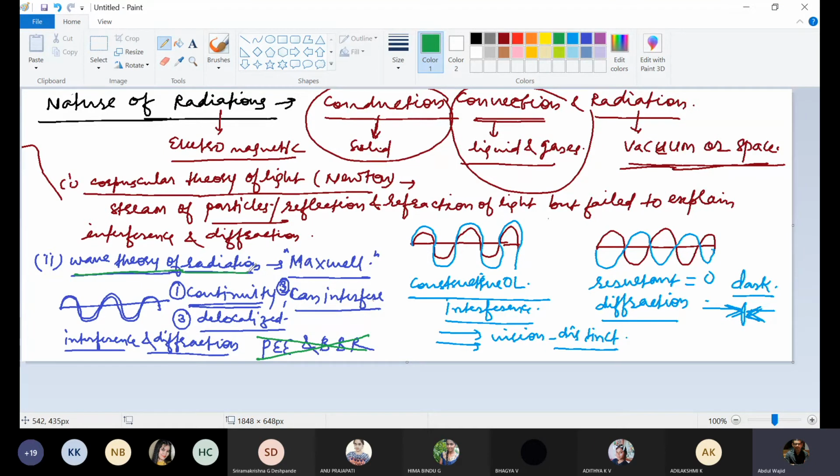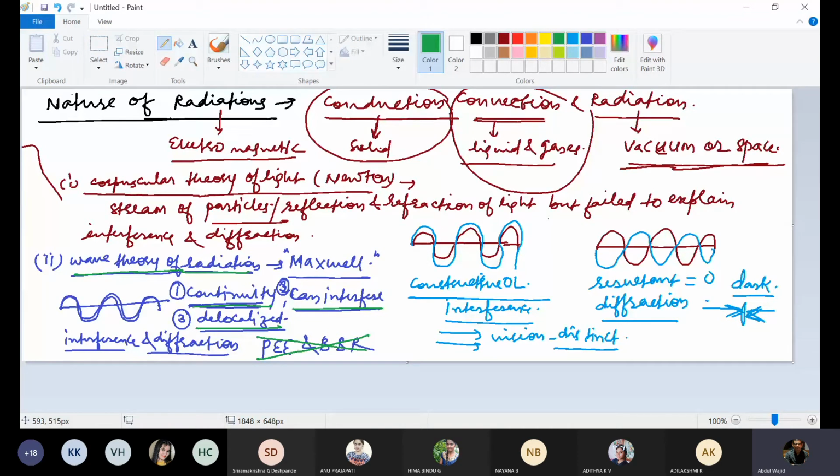So there was need of another theory which can explain the photoelectric effect and black body radiation also. Listen to this very carefully: since the wave theory of radiation can explain interference and diffraction but could not explain black body radiation and the photoelectric effect, it was discarded. This wave theory of radiation shows that radiations can interfere, are delocalized, and have continuity.